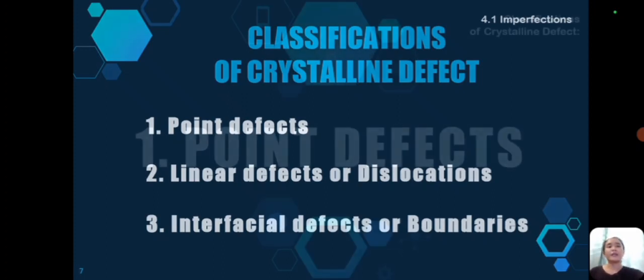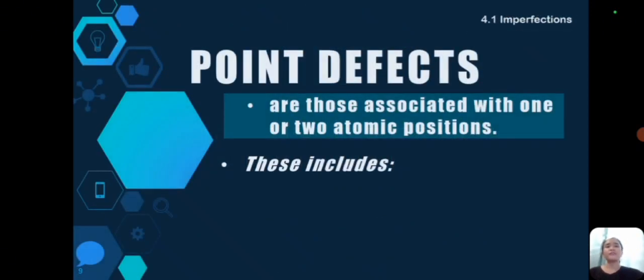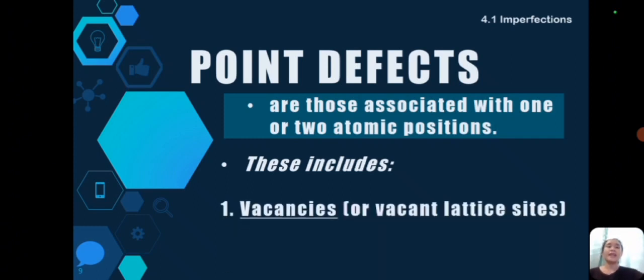The point defects. Point defects are those associated with one or two atomic positions. Point defects are a specific type of crystalline defect, small errors that occur in only one or two specific places. These errors can be, first, vacancies or vacant lattice sites, like when an egg is missing from a tray, creating a vacancy in that tray.